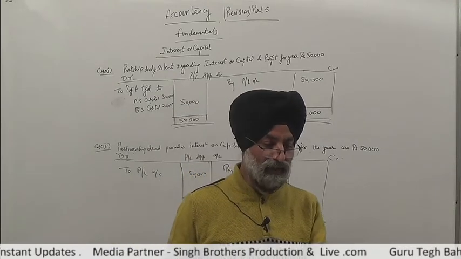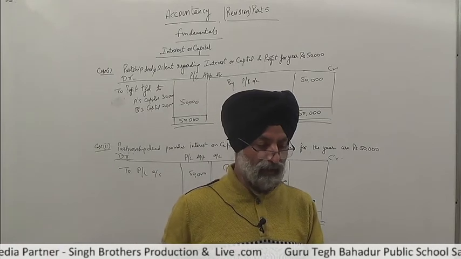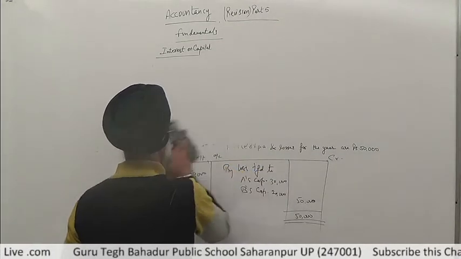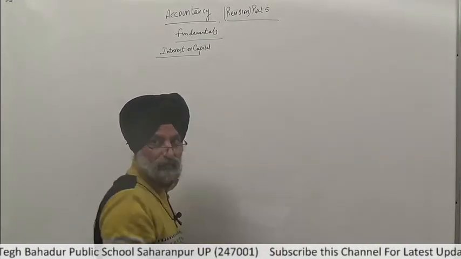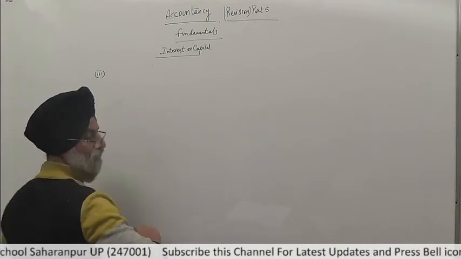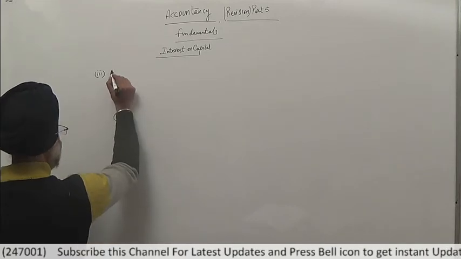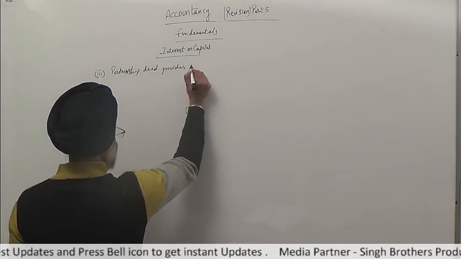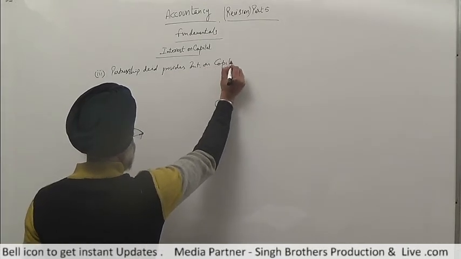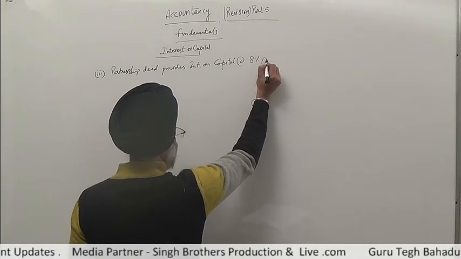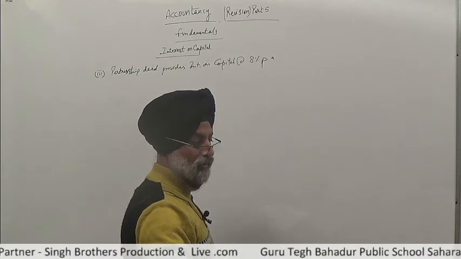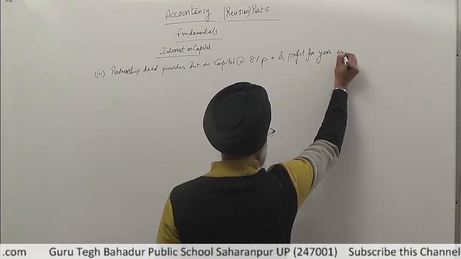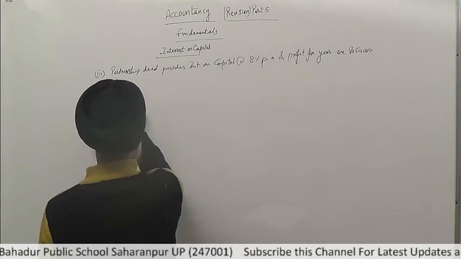Now come to the third case. Partnership deed provides interest on capital at the rate of 8% per annum and profit for the year is rupees 50,000. Now see how to calculate this.